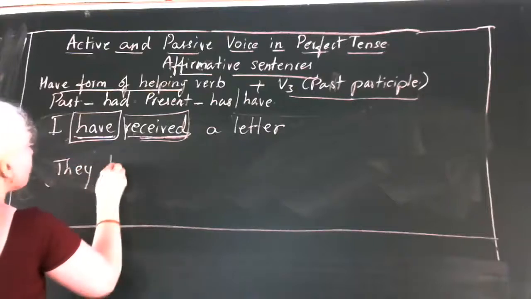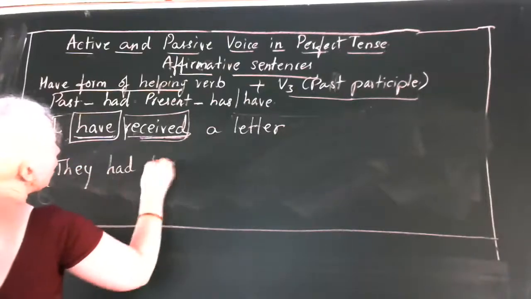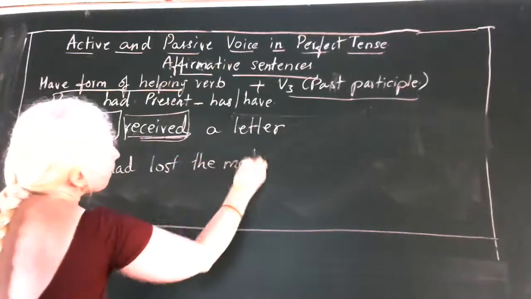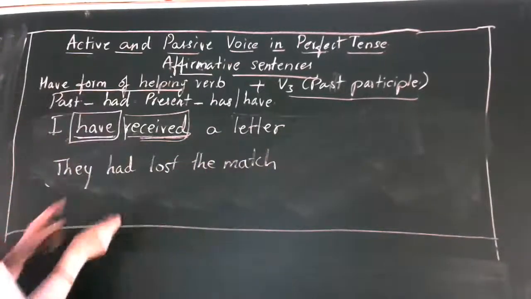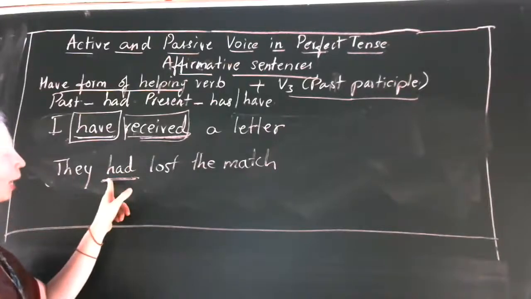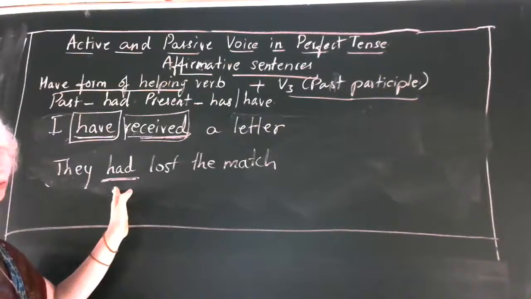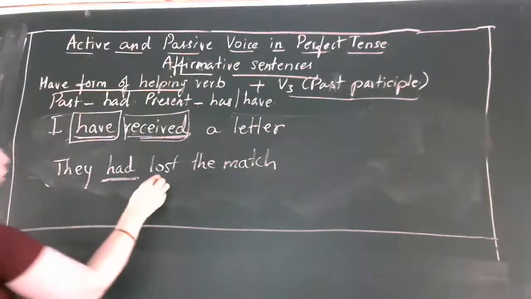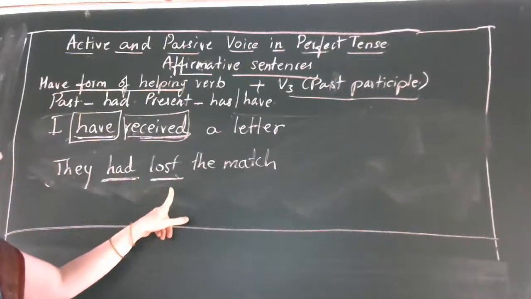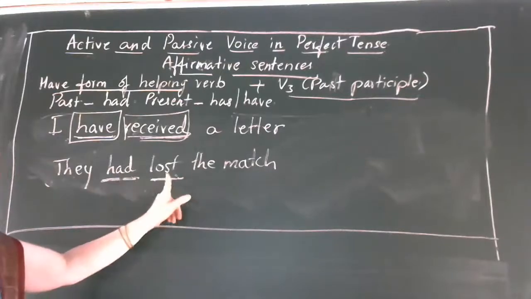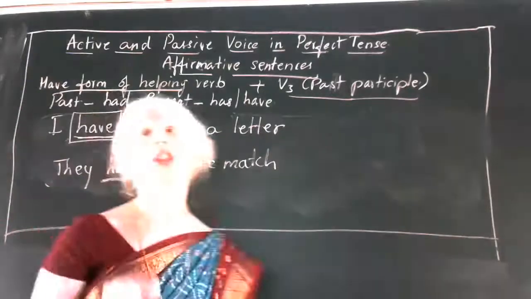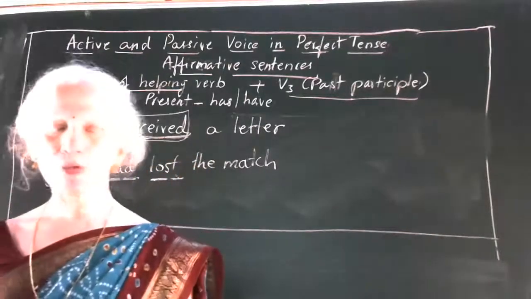So we will take another example: "They had lost the match." Again you can observe here, you have the have form of helping verb, had, the have form in its past tense form, and lose, whose V3 form is lost, right? So have form of helping verb plus V3 form. That is why this sentence is in perfect tense.